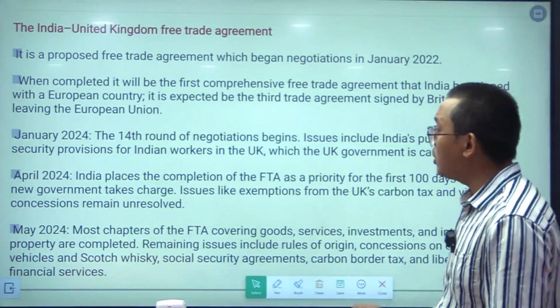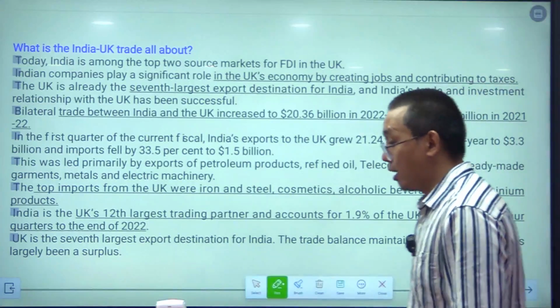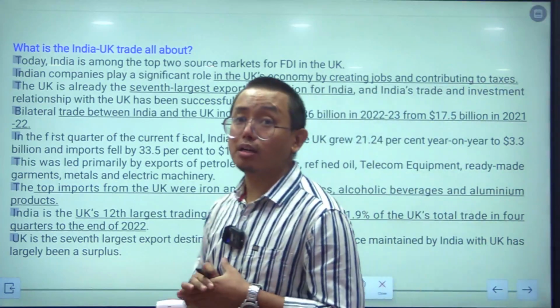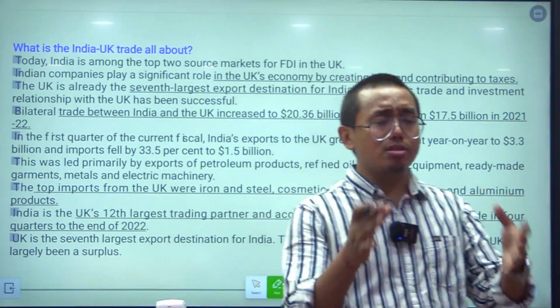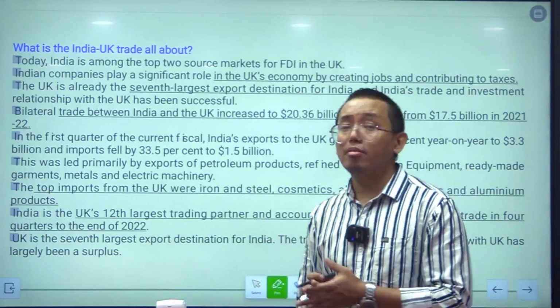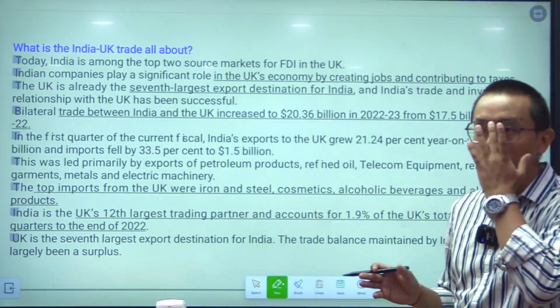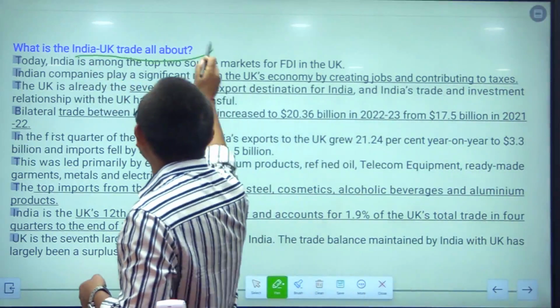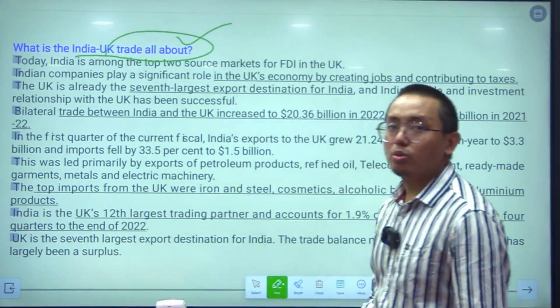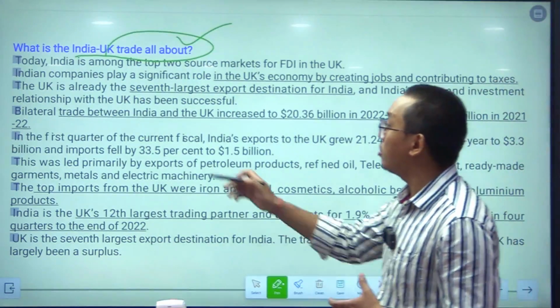So, you have to remember these important developments in the India UK free trade agreement. In UPSC, you might be asked what the recent development is so far as the India UK free trade agreement is concerned. So, you can quote these points, and what the India UK trade is all about. The status of India UK trade is also important, you need to know about it.